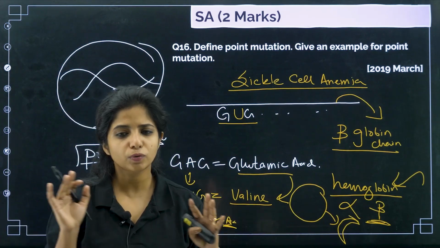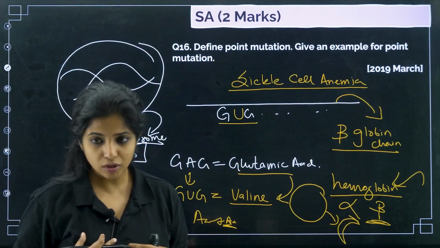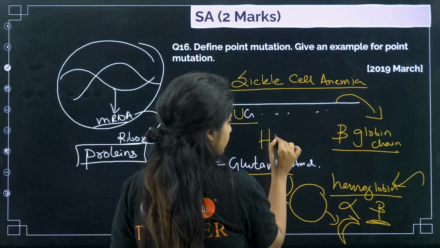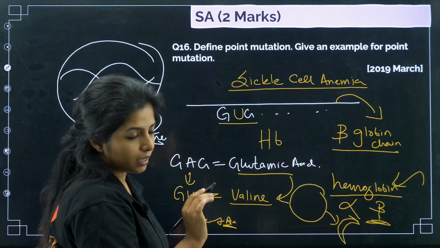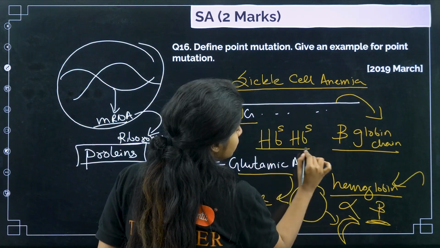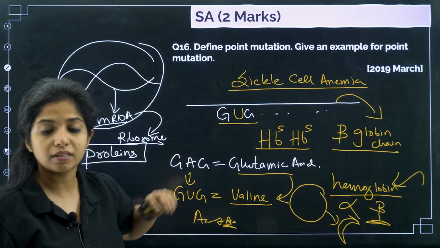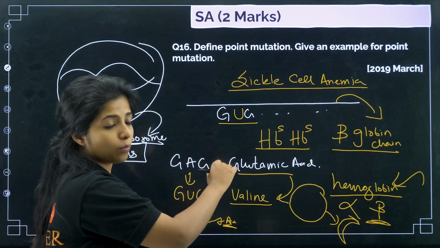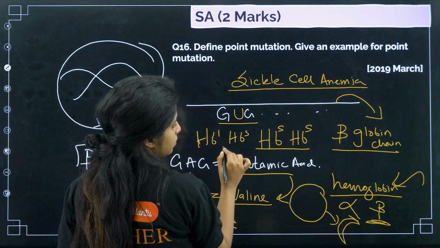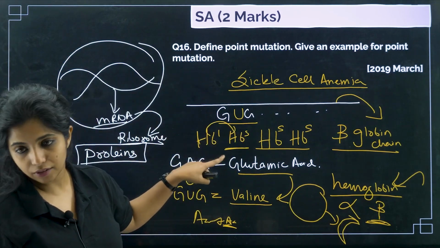So there are carriers who would not be showing any character in them because they have a normal allele to cover things up. Okay, so basically HB, it's a normal allele. Suppose this is affected, another allele is also affected, both of them are affected, then there is no one to overshadow the effect. This particular person will be having sickle cell anemia. But if one is normal and the other one is not normal, then there is one to overshadow it. So hence it will be a carrier.